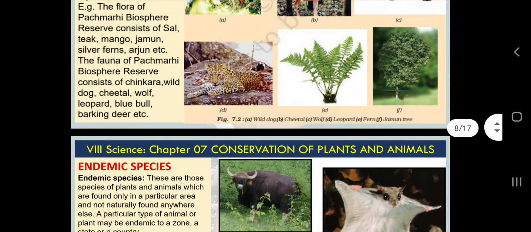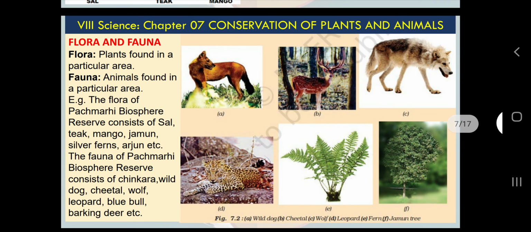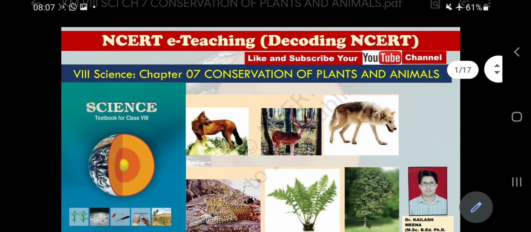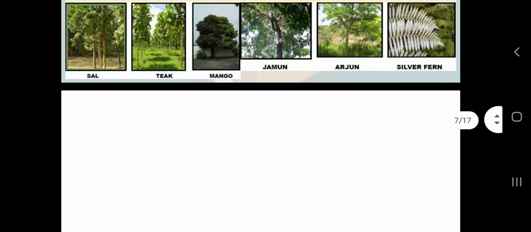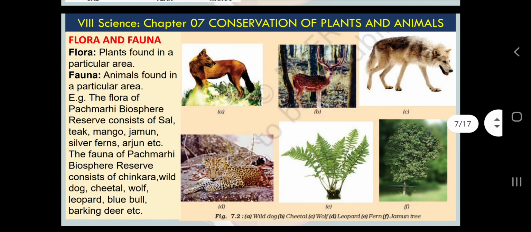One more thing, I have included the same image, figure 7.2 from our NCERT, which was the opening picture of my presentation. See this image. In our NCERT this image is mentioned. Never forget your NCERT, adhere to your NCERT, stick to your NCERT, follow your NCERT.